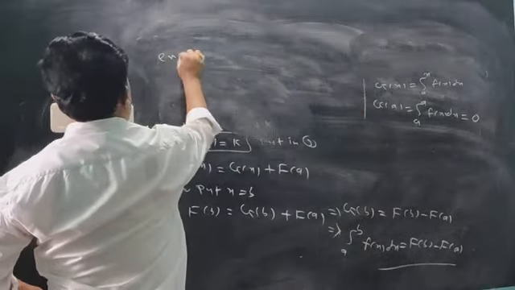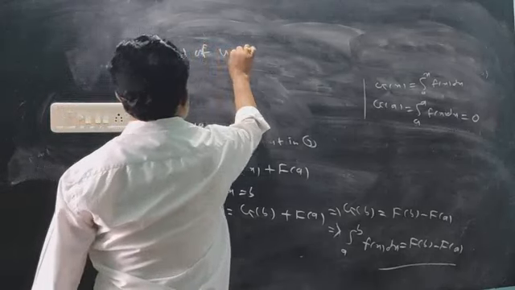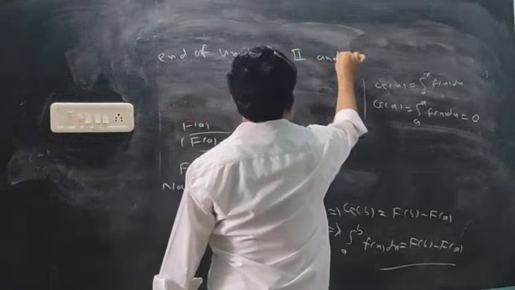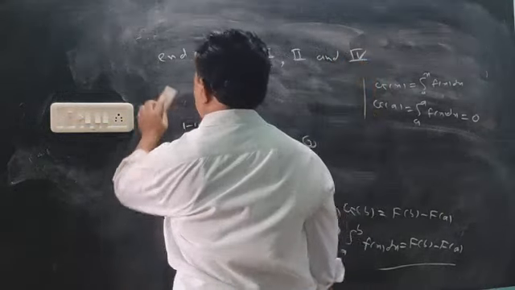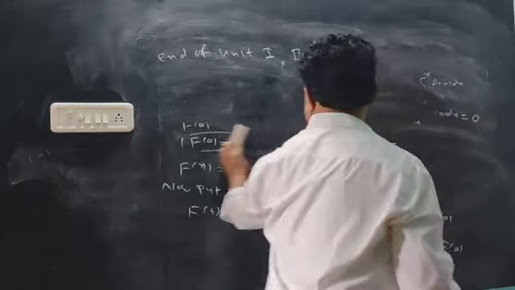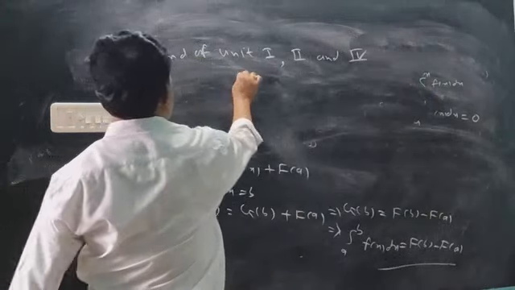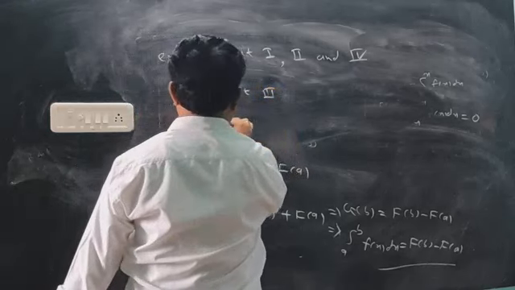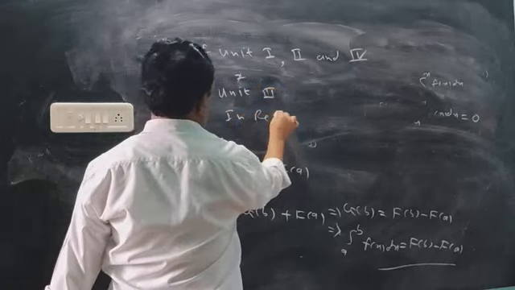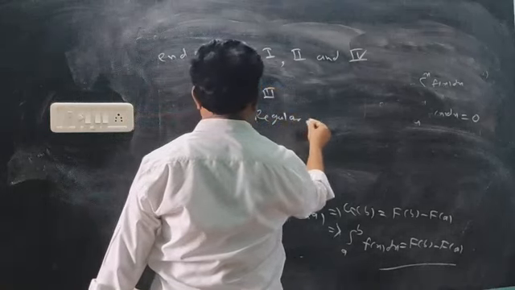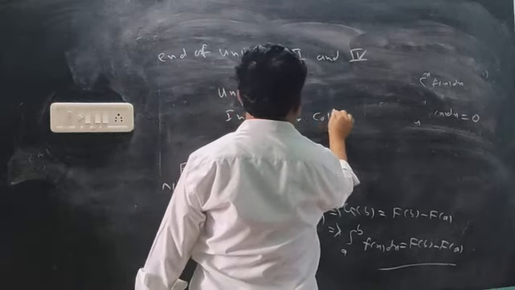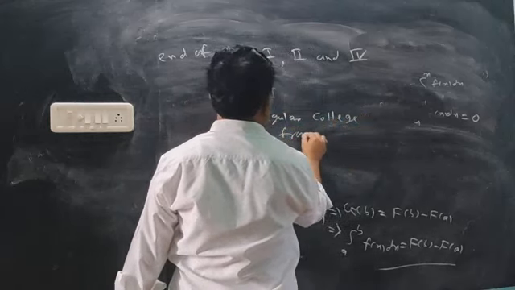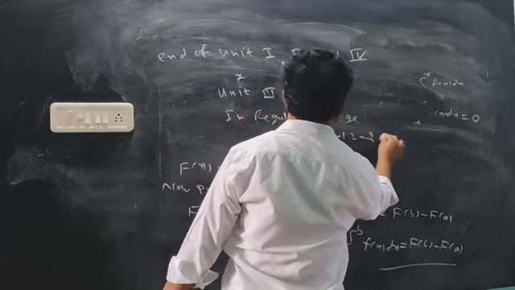So this is the end of unit 1, unit 2, and finally we take unit 4. This Riemann integral is unit 4 actually. So unit 3 is now remaining. Unit 3 we will study in the regular college, starting from 1 December.